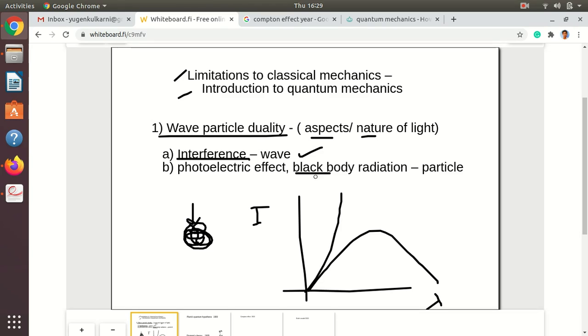Black body means that if this body is hot, then it will emit all the radiation in all directions. A black body will appear black because it also absorbs all the radiation when it is cold. If it is hot, it will emit all the radiation; if it is cold, it will absorb all the radiation, and that's why it appears black.